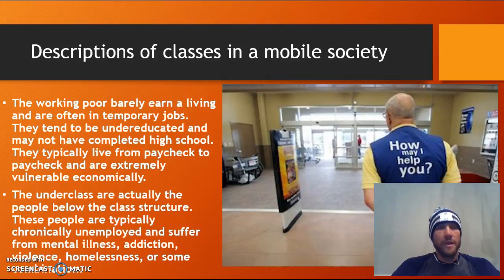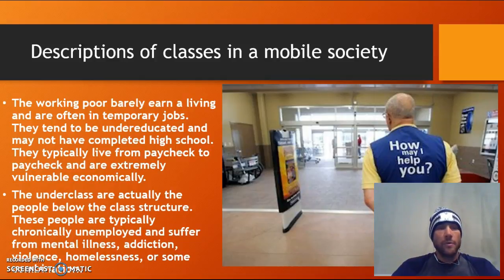These people tend to be undereducated, maybe not completing high school or having just completed high school. And they are typically living paycheck to paycheck, which makes them extremely vulnerable economically. And even in good economic times, they are vulnerable because of the potential for sickness or some sort of other major setback that could happen where they could very easily fall into the underclass.